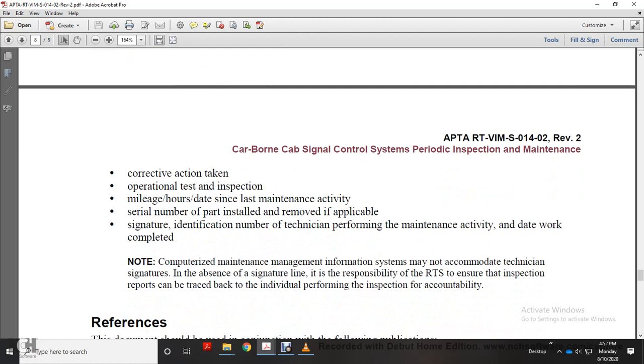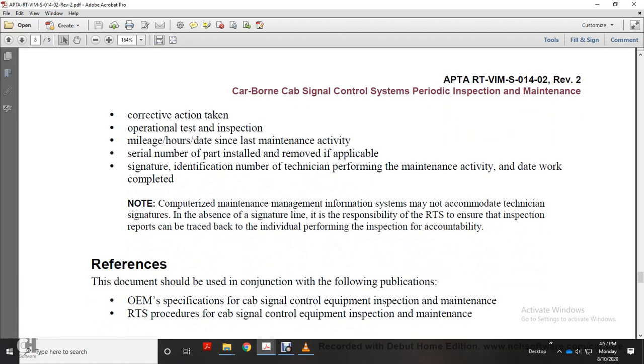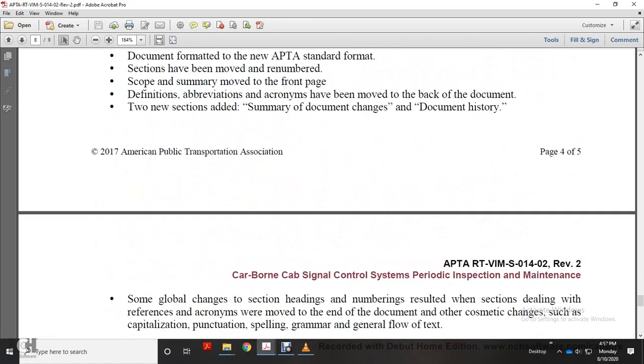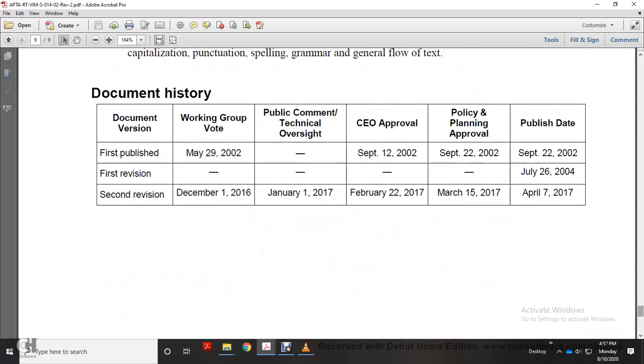Note: the computerized maintenance management information system accommodates the technician signature. In the absence of a signature line, it is the responsibility of the rail transit system to ensure the inspection reports can be traced to the individual performing the inspection. Accountability, references, definitions, abbreviations, acronyms, summary of document change, and document history.